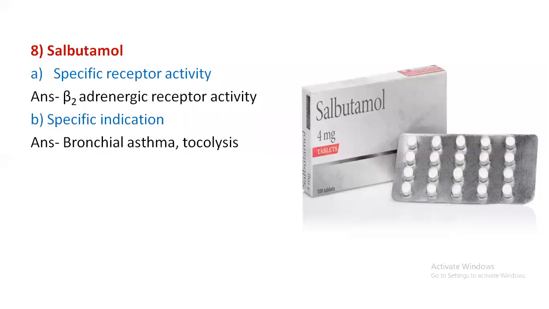So the next drug here is salbutamol, the most commonly used drug for bronchial asthma. So beta adrenergic receptor activity. Here it is an adrenergic drug which can be used for bronchodilation, bronchial asthma, acute exacerbation of bronchial asthma, chronic obstructive pulmonary disease. Almost all the respiratory diseases, we give it either in the form of syrup or nebulization.